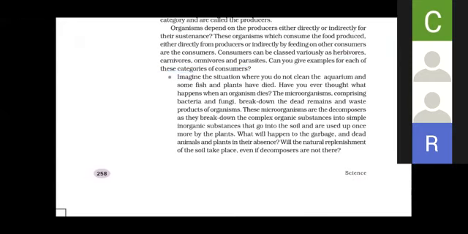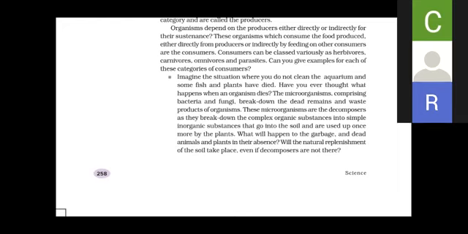Imagine the situation where you do not clean the aquarium and some fish and plants have died. Have you ever thought what happens when an organism dies? The microorganisms comprising the bacteria and the fungi break down the dead remains and the waste produced by the organism. Children, what happens when any organism dies?